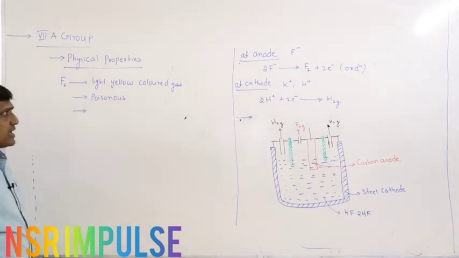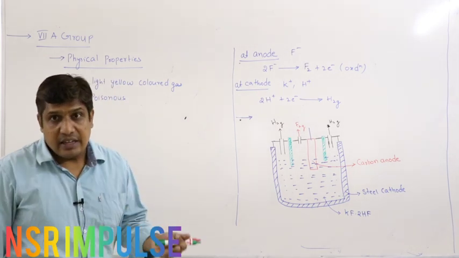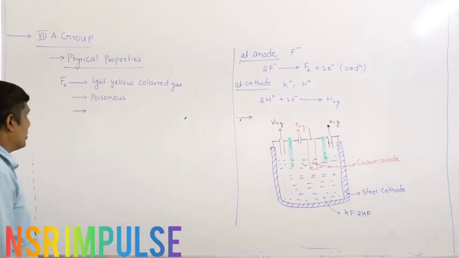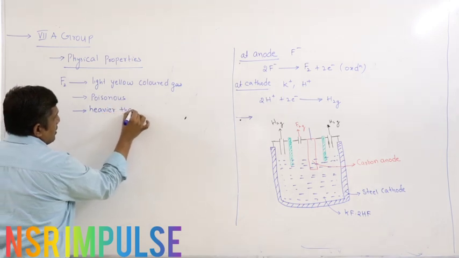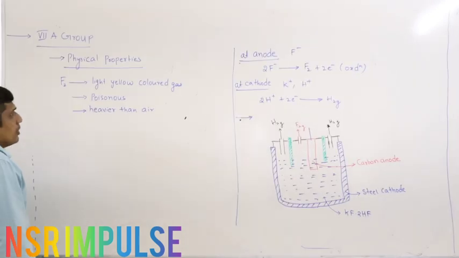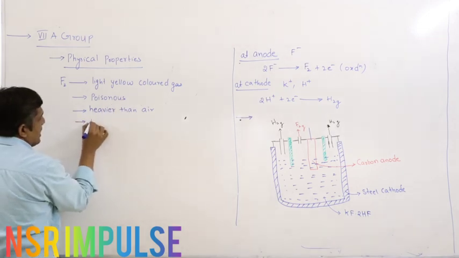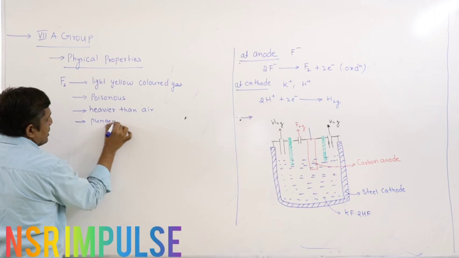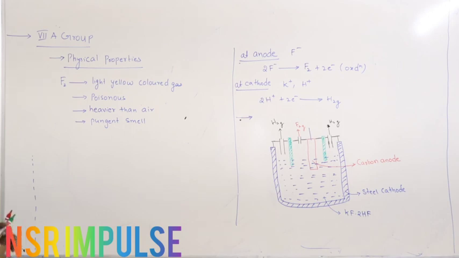Right. Since it is a gas, we compare the density with air, whether it is heavier than air or lighter than air. That is what we compare. So it is heavier than air. That means its density is more than that of air. Light yellow colored gas, poisonous nature. It has a very pungent smell, pungent odor. So these are the physical properties. Light yellow colored gas, poisonous in nature with pungent smell, heavier than air.